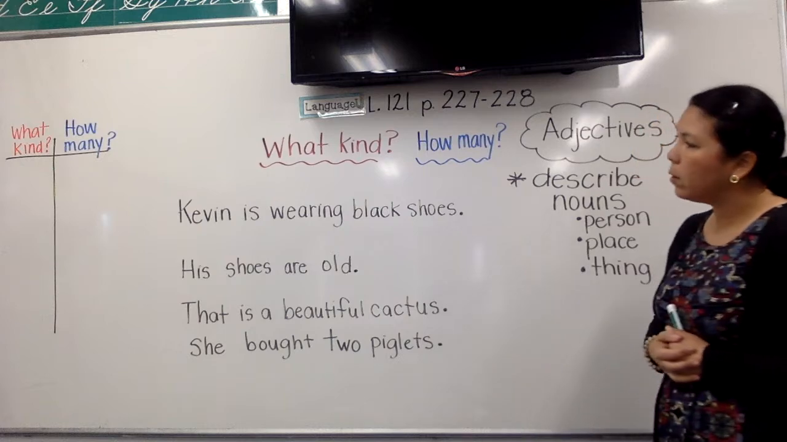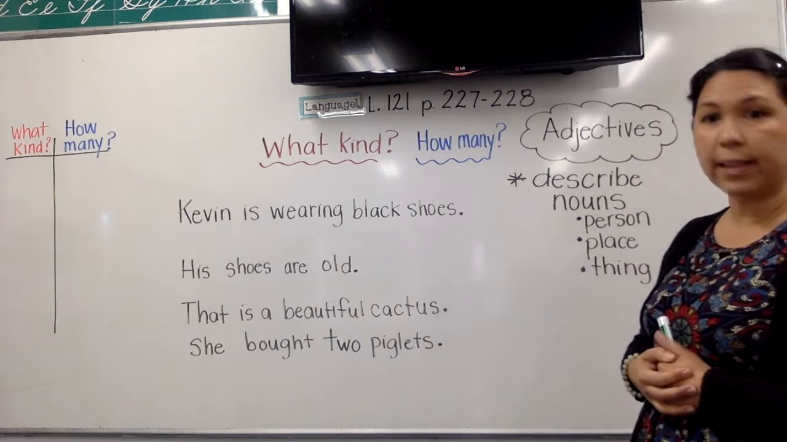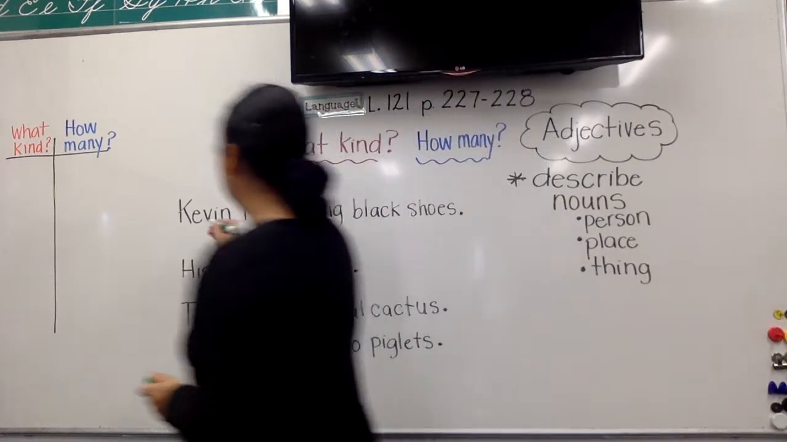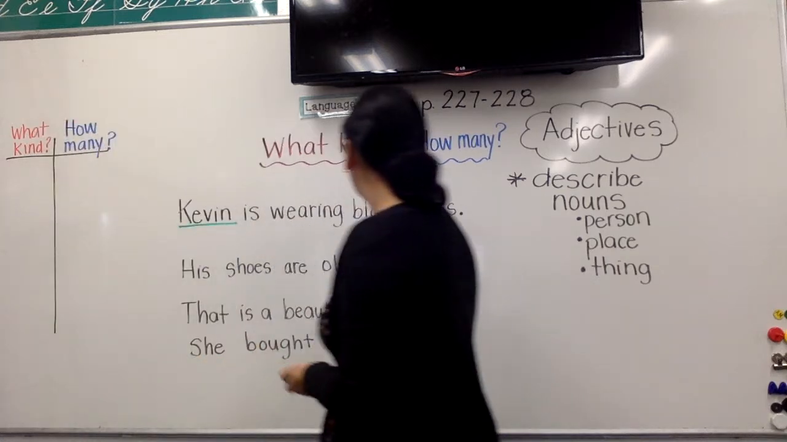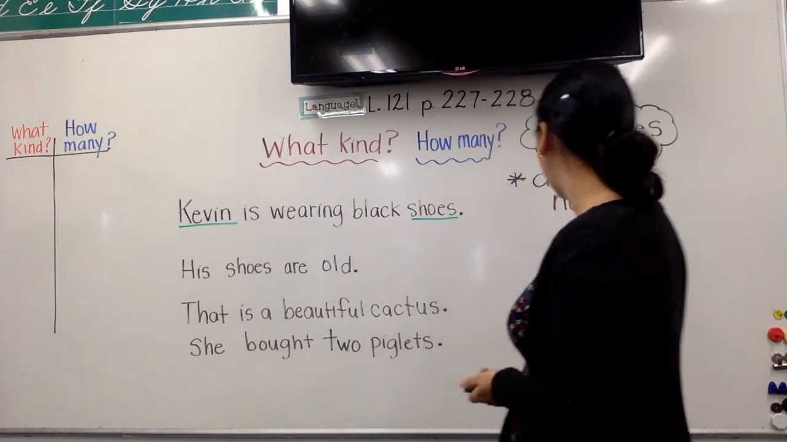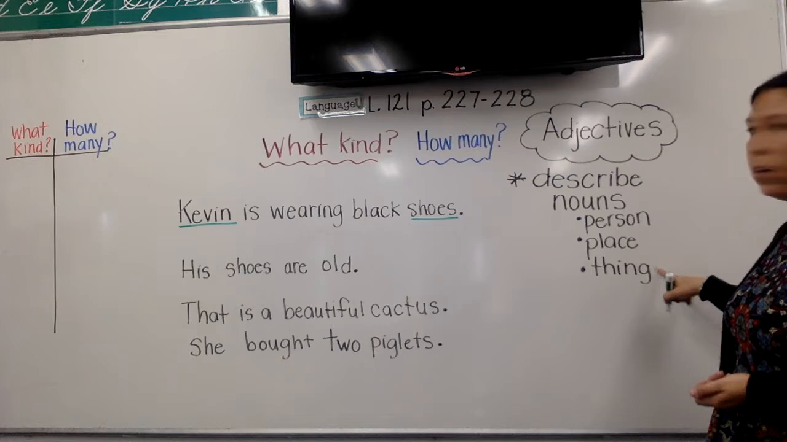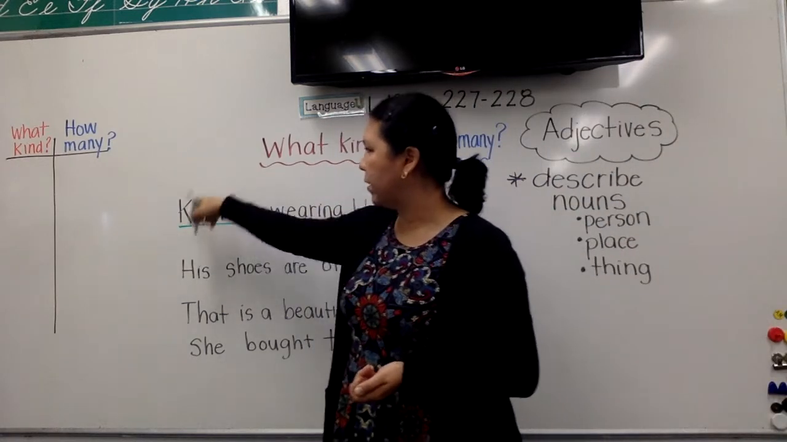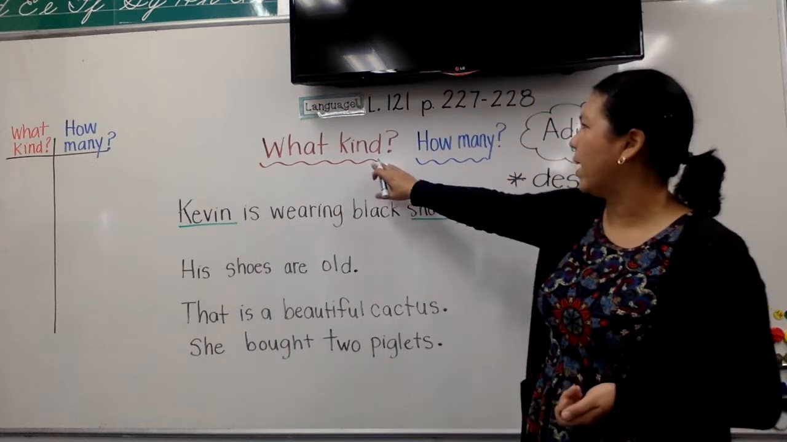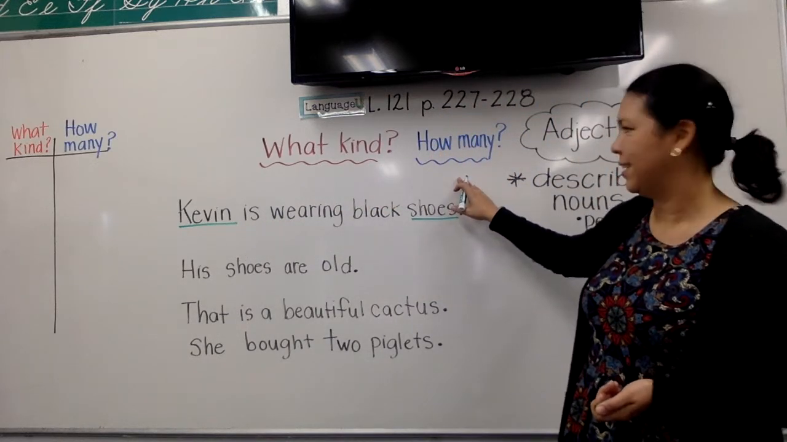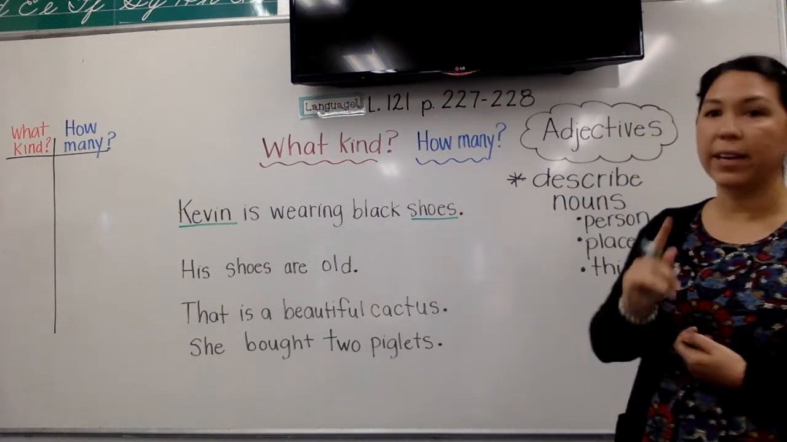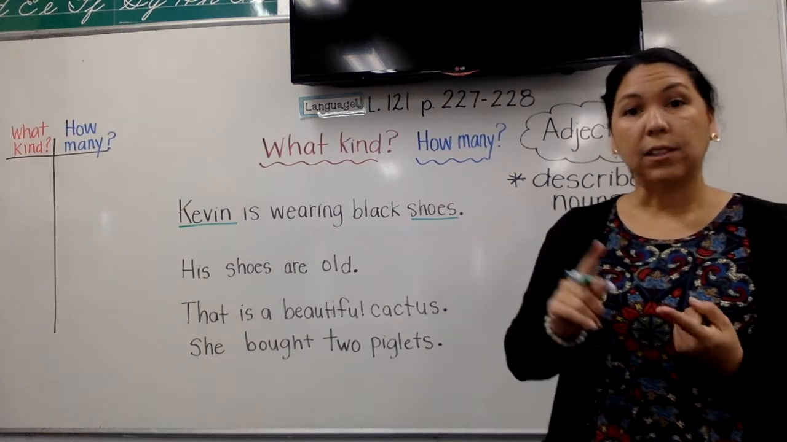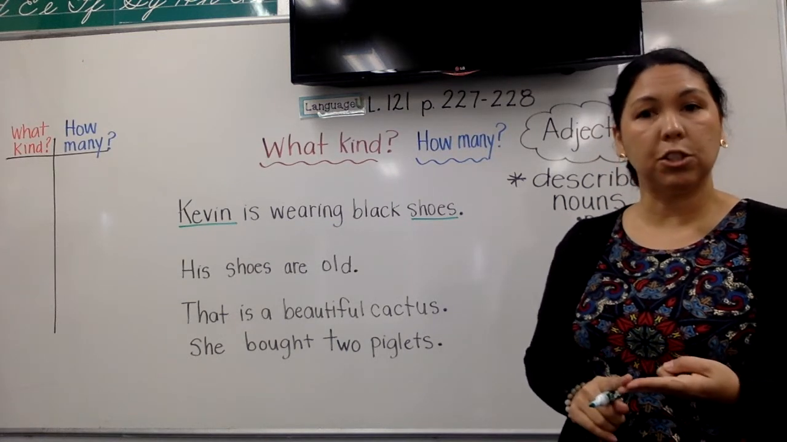Now there's more than one noun in this sentence. Kevin is a noun. He's our person. And shoes is a noun. That's a thing in our sentence. Now there's nothing talking about Kevin, describing Kevin, telling us what kind of Kevin or how many Kevins. But let's look at shoes. There is a word either answering what kind of shoes or how many shoes.